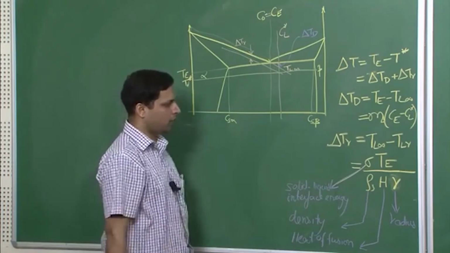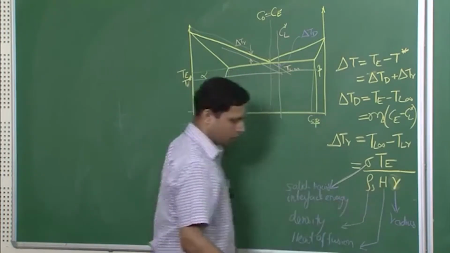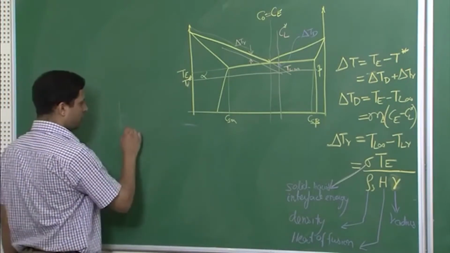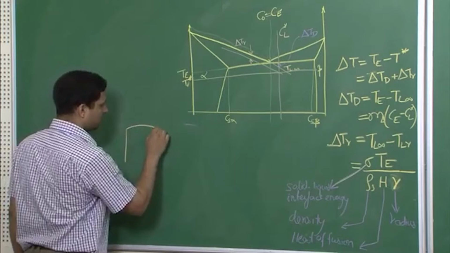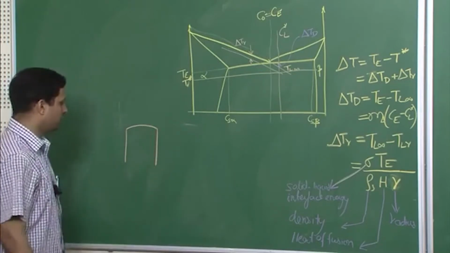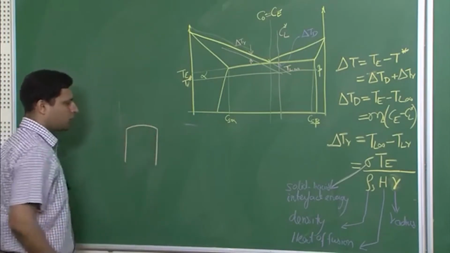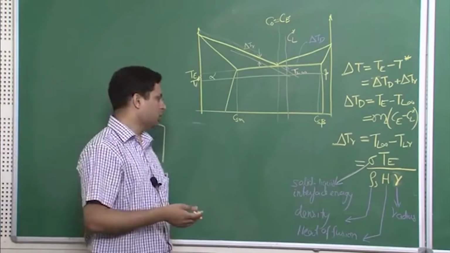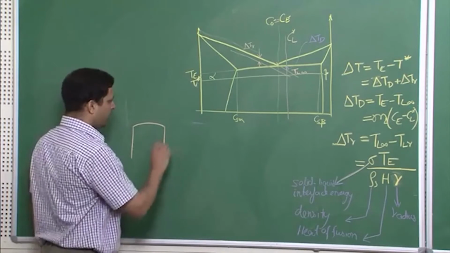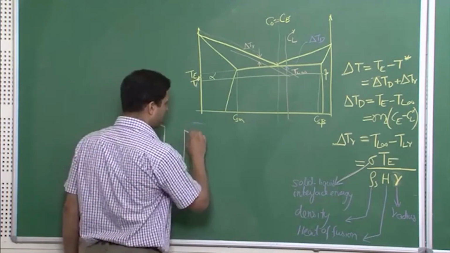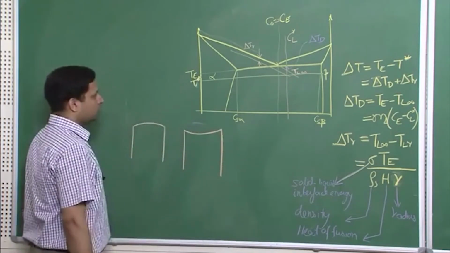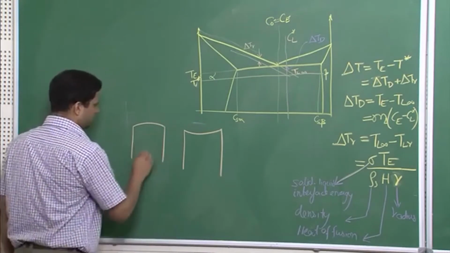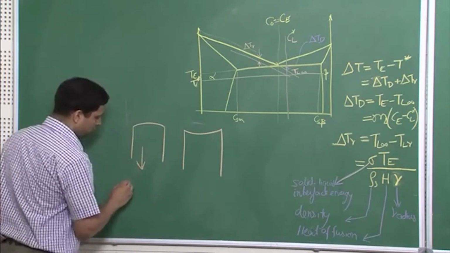Now we have the radius. So how does the radius change? For example, let us say this is one lamella that is growing. If it is like this, it has a positive radius of curvature. This positive radius of curvature can change to some other value, but it can even become negative, and it can become something like this. So whenever you have a radius of curvature like this, then the liquidus will have a